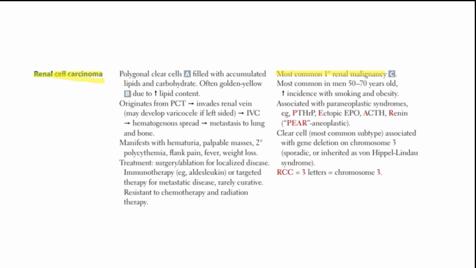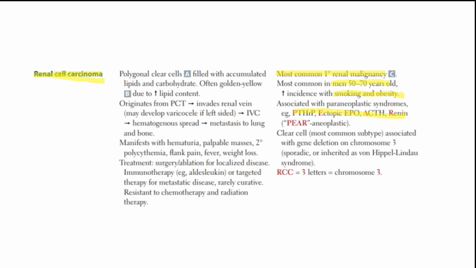It mostly affects males between 50 to 70, and smoking and obesity would increase its incidence. And in regards to these types of tumors, they would secrete a lot of hormones correlated with the kidney. For example, the kidney releases renin, erythropoietin, and parathyroid hormone. So they would secrete a lot of these types of hormones, and this would signal very bad diseases. For example, an increase in renin would signal hypertension. An increase in erythropoietin would signal polycythemia. An increase in parathyroid hormone would signal